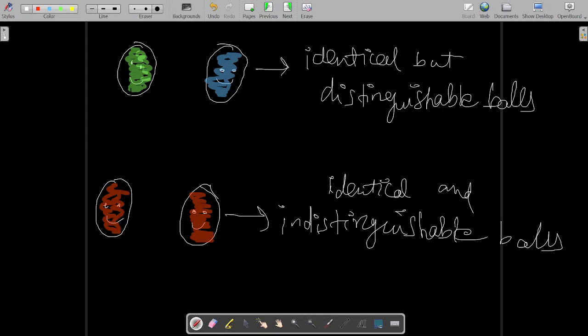These are also identical, but these are identical and distinguishable, the green one and the blue one. Everything is the same in them, size is the same, shape is the same, but the color is different. So they are identical, but they are distinguishable. Distinguishable means they can be differentiated. And over here they are identical but indistinguishable, that means they cannot be differentiated.